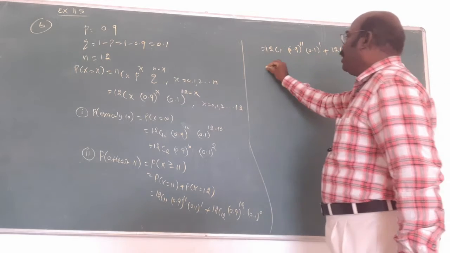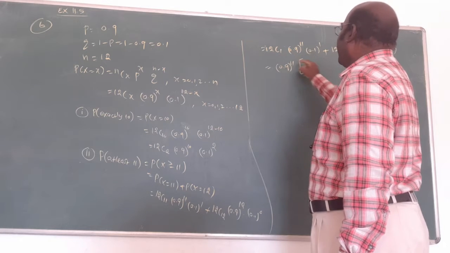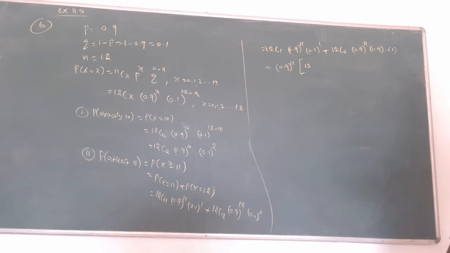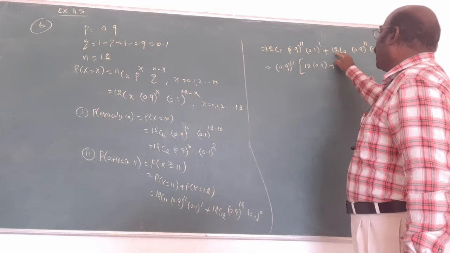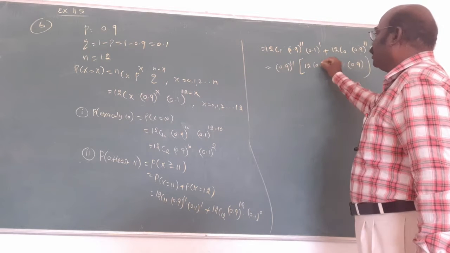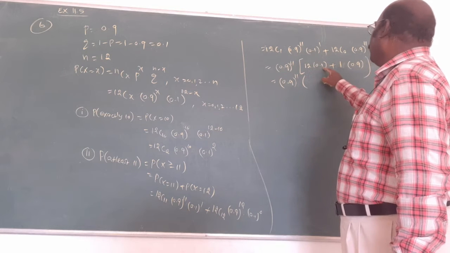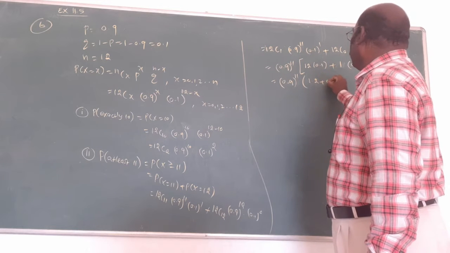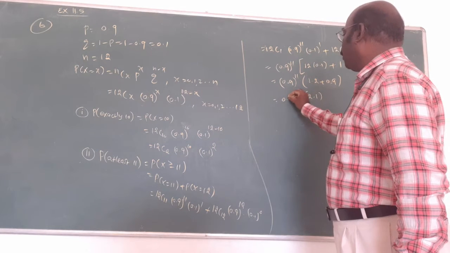Out of these two terms, what is common? 0.9 whole power 11 is common. What is the answer? 12 times 0.1 here, plus 0.9 in the second term. Multiplying 12 by 0.1 gives 1.2, adding 0.9 gives 2.1. So the answer is 2.1 times 0.9 whole power 11.